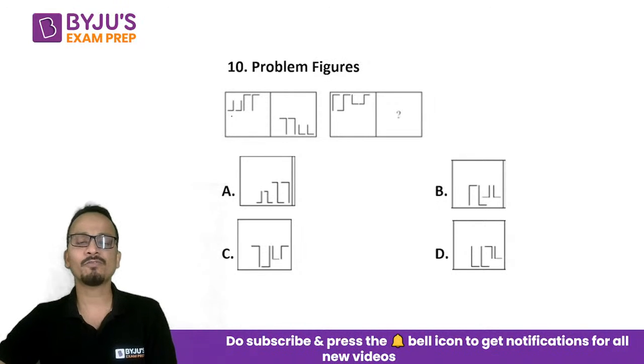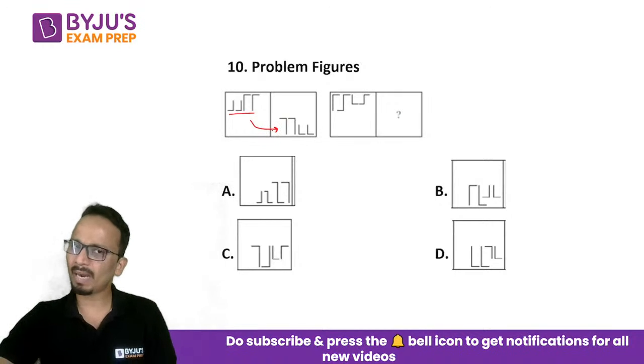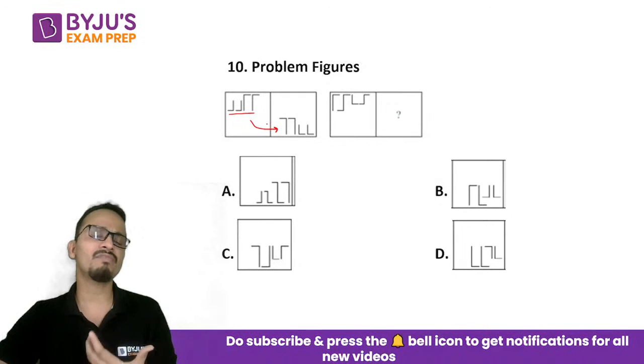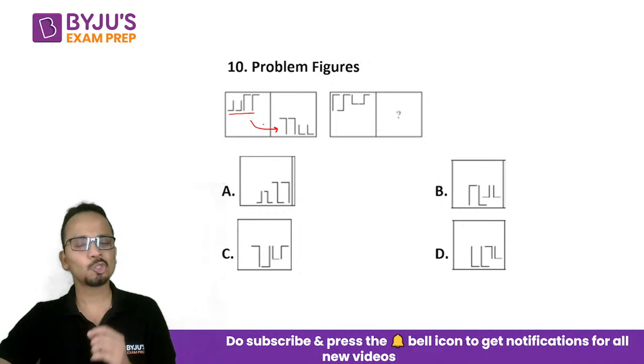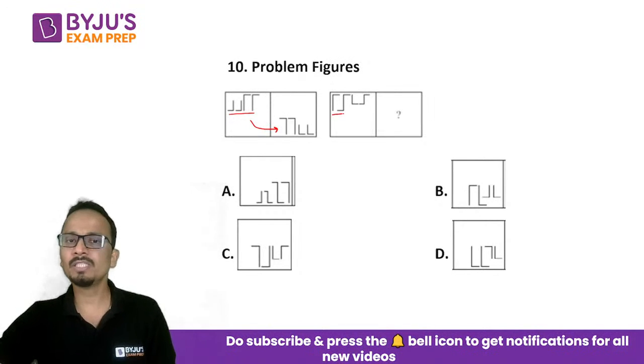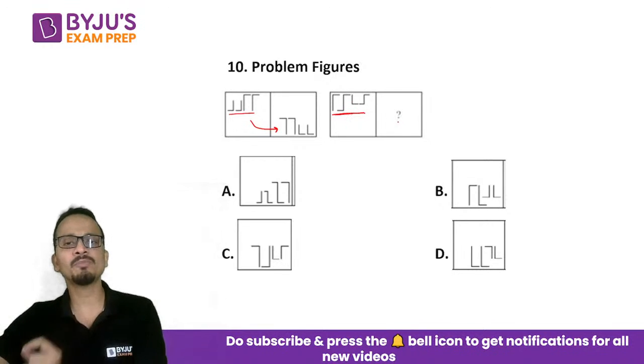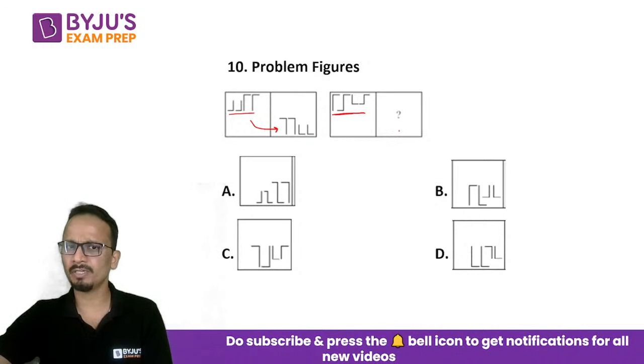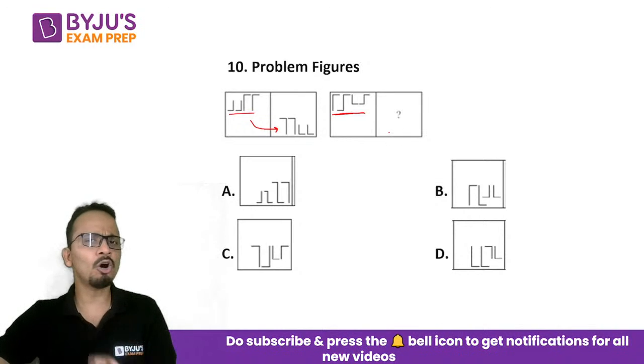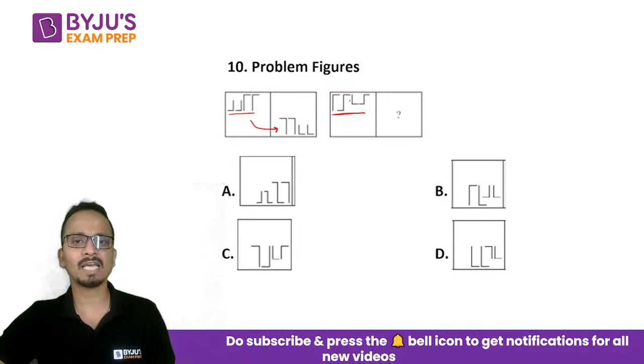Lovely. Now, first of all, the four figures that are present here are present in some rotated or reflected manner. So these four symbols which are present here should all be present in the answer figure in a rotated or reflected manner. So I have this L, like an inverted L, then a Z type of figure, then L, and then a Z type of figure. Now all these four figures should be present.